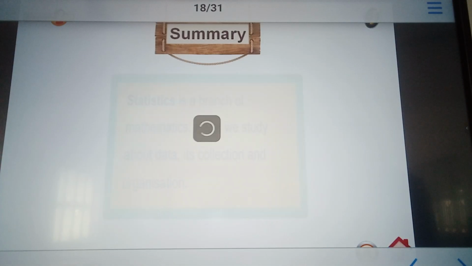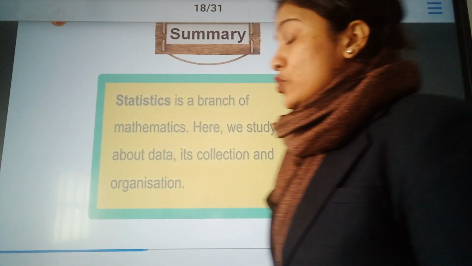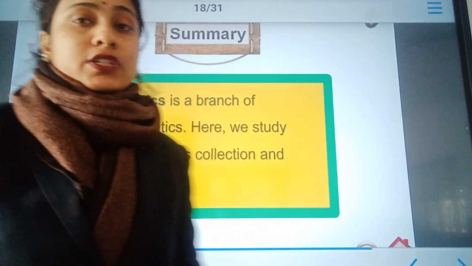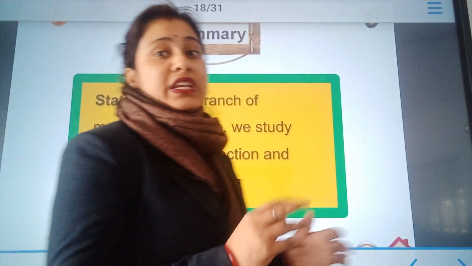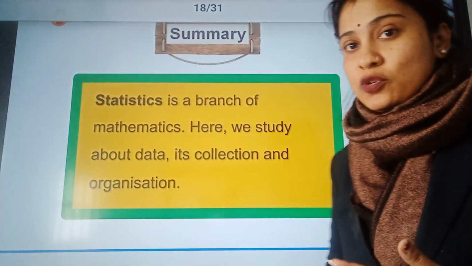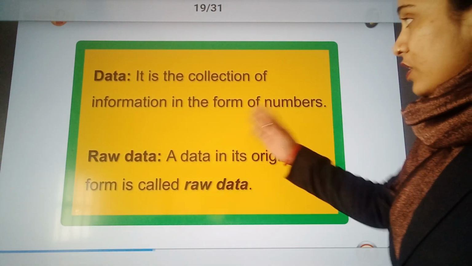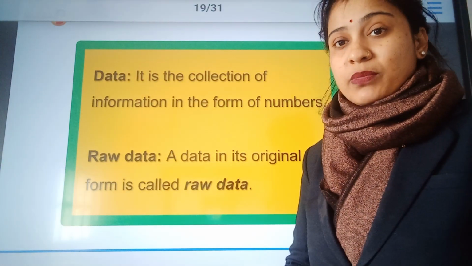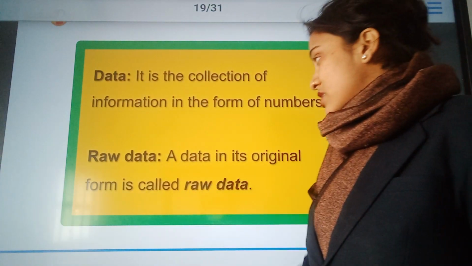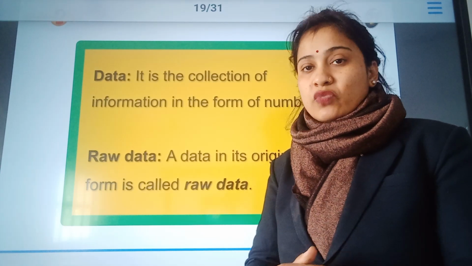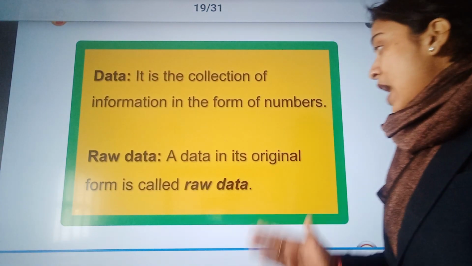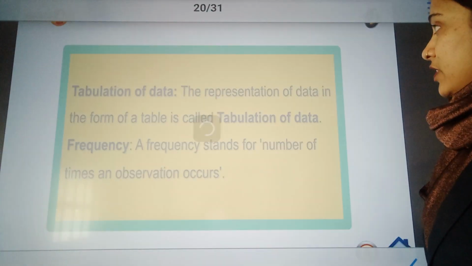Alright. Now, here we have a summary. In the summary, what we have learned first is what statistics is. It is a branch of mathematics where we deal with data, its collection, its arrangement and its distribution. Then we discussed what data is: a collection of information in the form of numbers. What is raw data? Initially, all the information which we collect is in the form of raw data, the original form of the data.